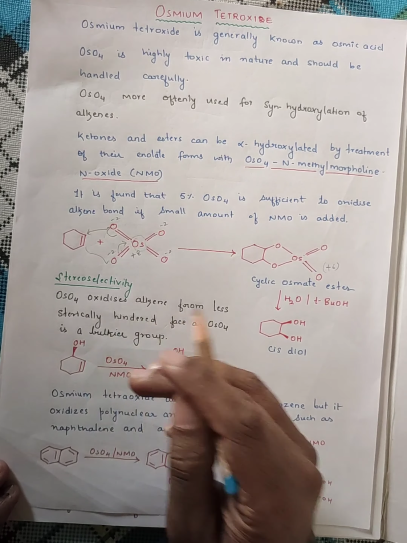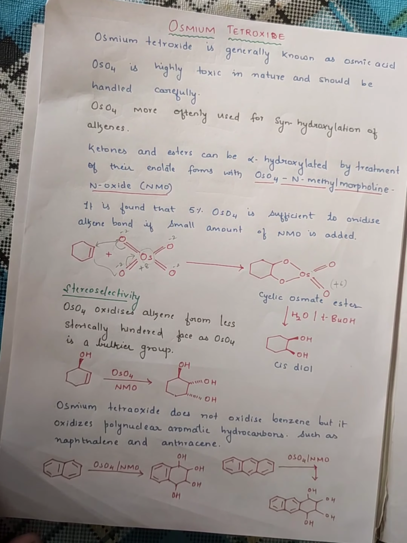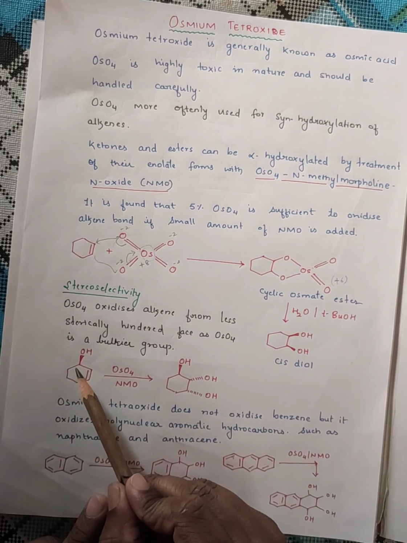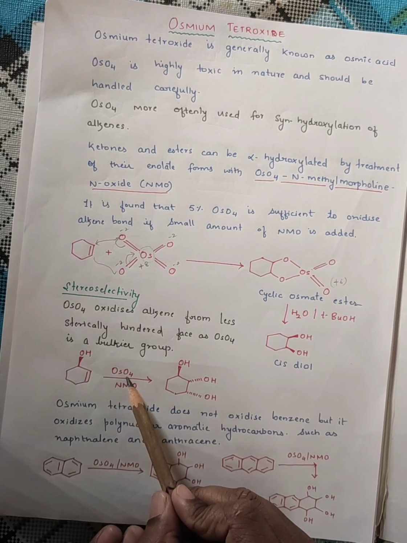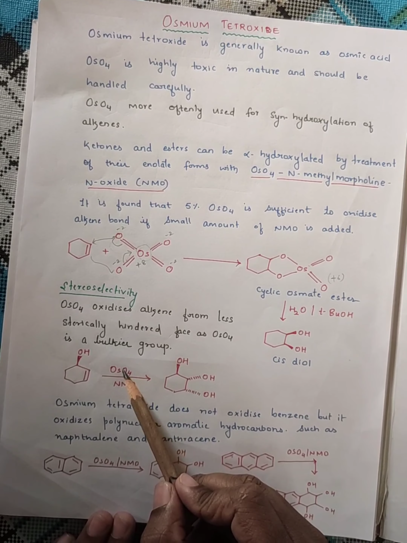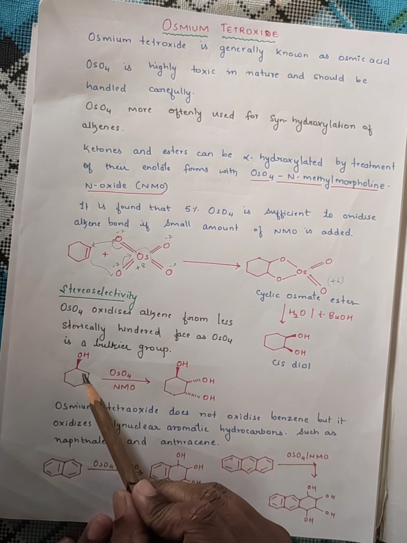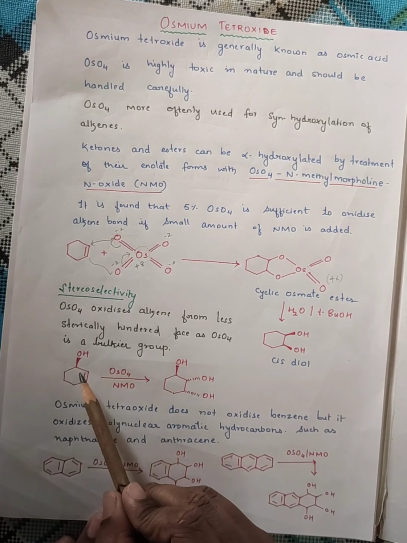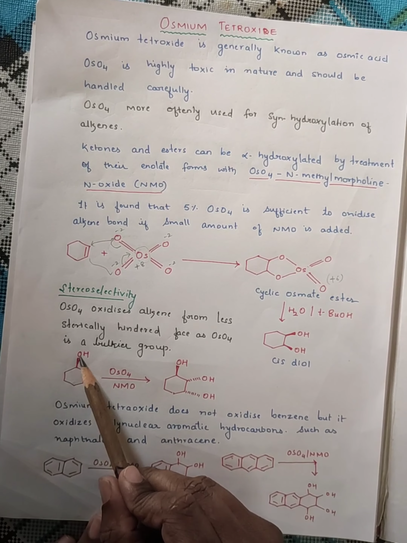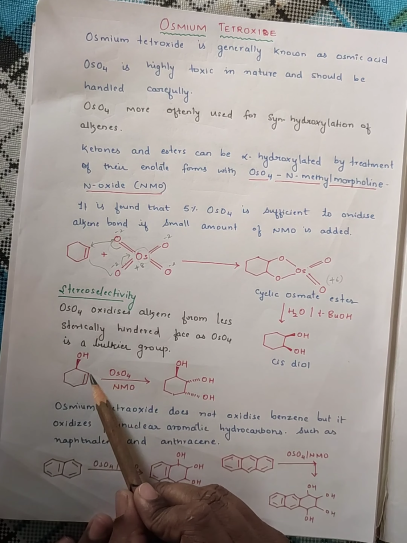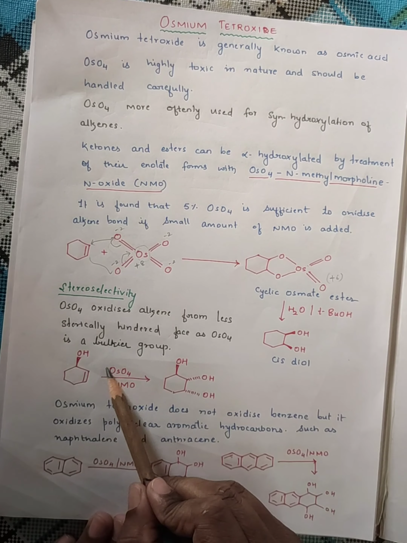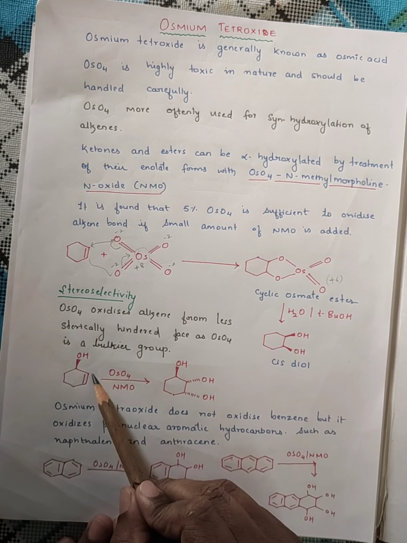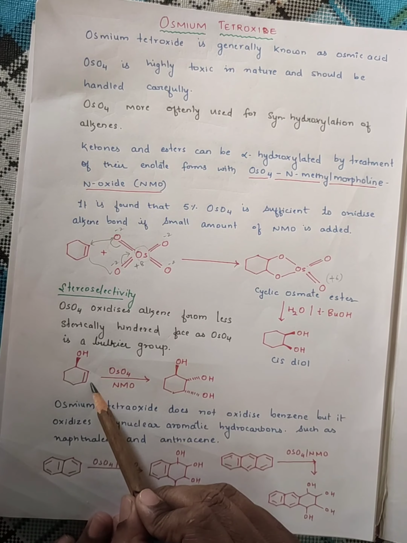Now you just remember the OH group which is there, it is towards the viewer. So when OsO4 attacks, it has two preferences. Either it can attack above the plane or below the plane, but with OH being above the plane, it is not that favorable. So below the plane there are no bulkier groups, so OsO4 tries to attack from the backside, below the plane.